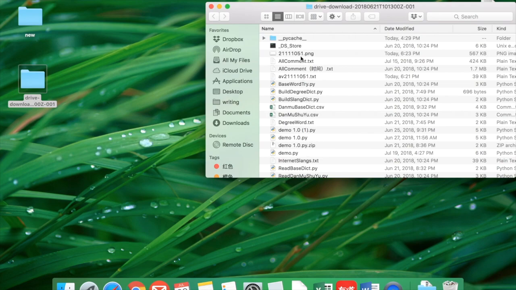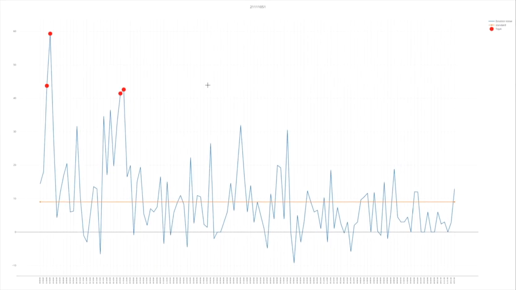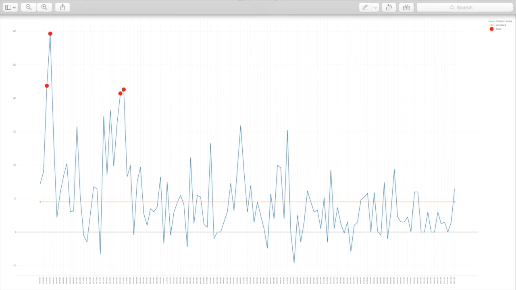Here is the PNG file named after the AV number of the video we want to analyze. The 4 red points are the times with the top 4 most positive values, which we believe are the peak points that are worth looking at. An orange line is the average emotion of the video that can better help us know the base emotion of it. So this is the simple logic and the process of our emotion analysis of bullet screens.